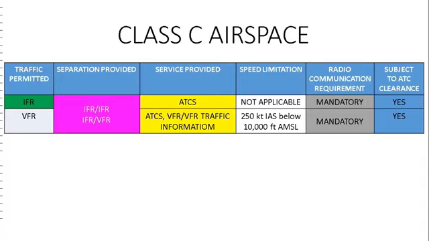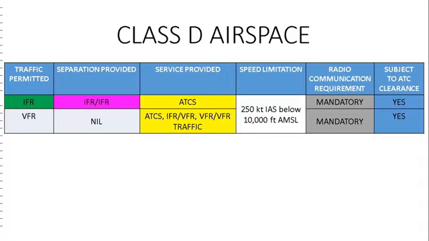For IFR flight, there is no speed limitation, but for VFR, speed limitation is 250 knots indicated airspeed below 10,000 feet above mean sea level. Radio communication is a mandatory requirement for both IFR and VFR while operating in Class C airspace, and both are subject to ATC clearance.